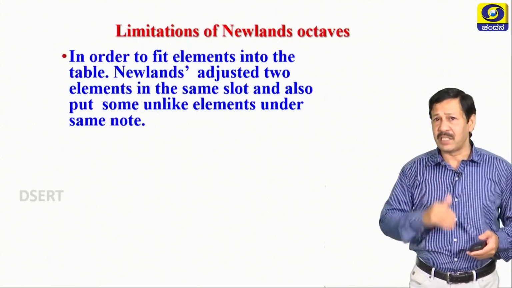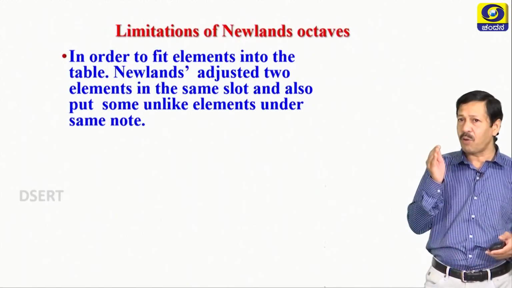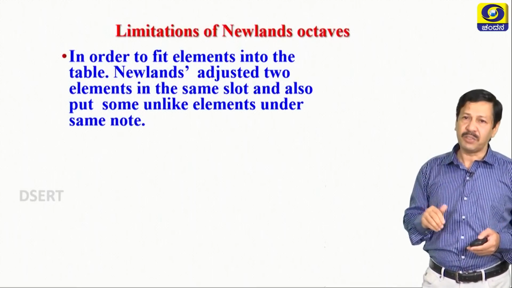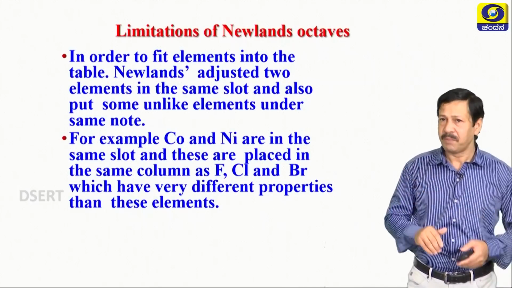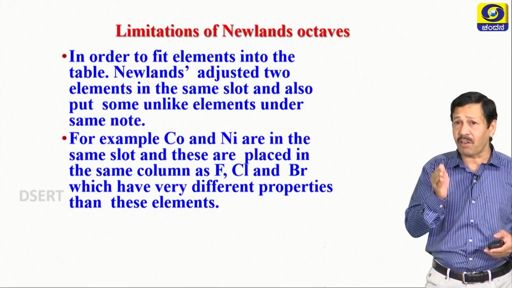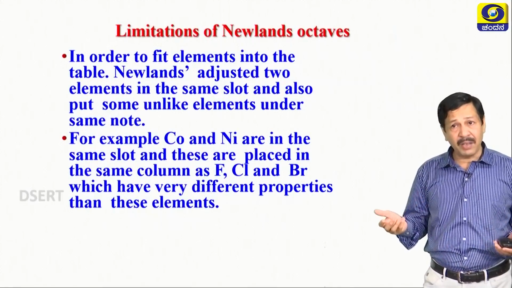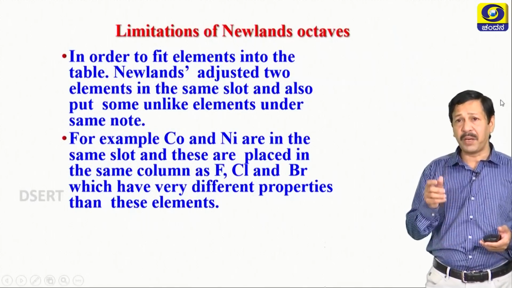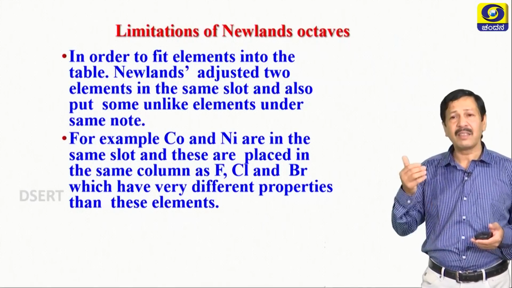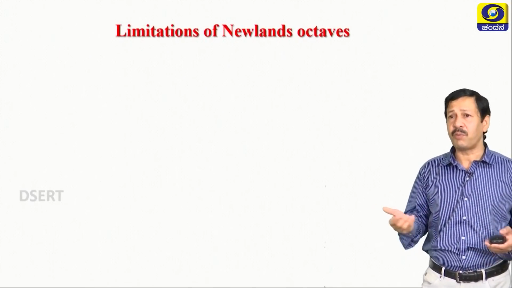In order to fit the elements into the table, Newlands adjusted two elements in the same slot and also put some unlike elements under the same note. This is one more limitation of Newlands' classification. For example, cobalt and nickel are metals, but they are kept in the slot of fluorine, chlorine, bromine, which have a different set of properties compared to the halogens. So cobalt and nickel are metals, others are non-metals. Obviously, a lot of difference in their chemical properties. That is also one of the drawbacks.